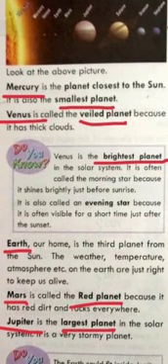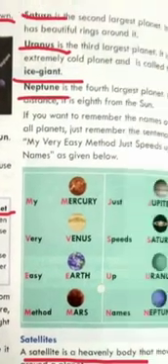Fourth planet, Mars, and it is called the red planet also because it has red dirt and rocks everywhere. Fifth planet is Jupiter. It is the largest planet in our solar system. Which one is the largest planet? Jupiter. And it is a very stormy planet.